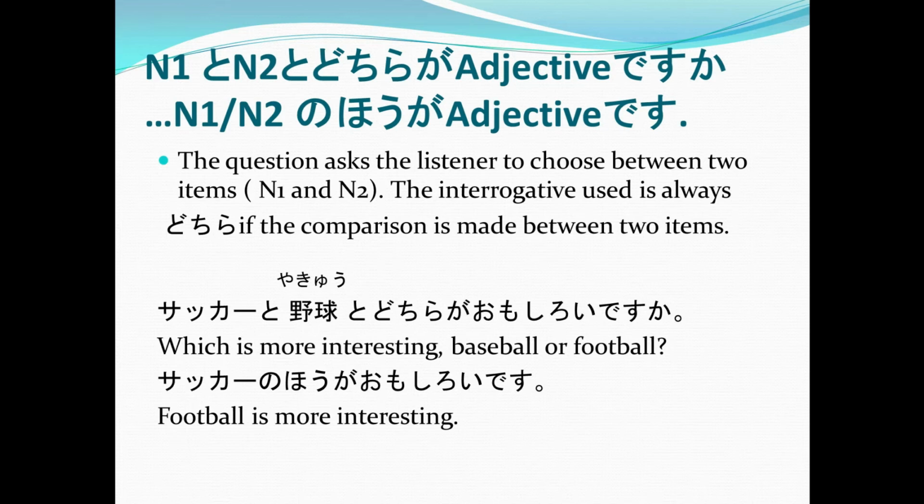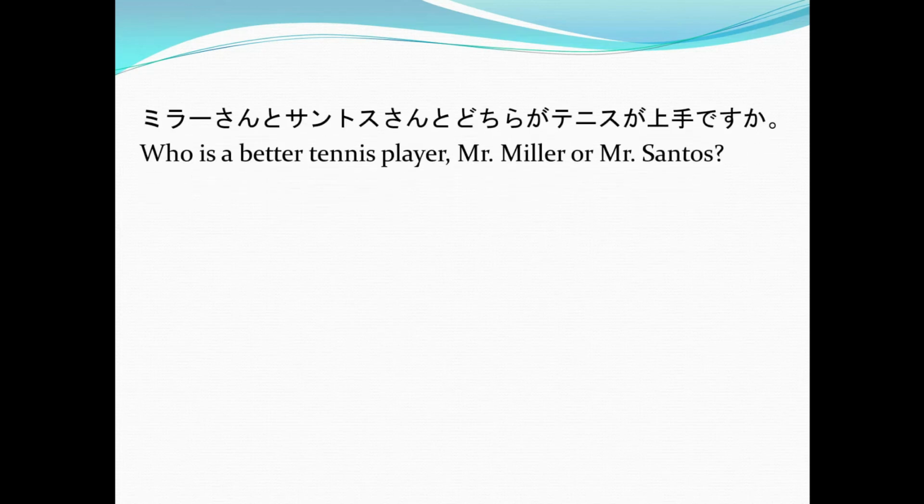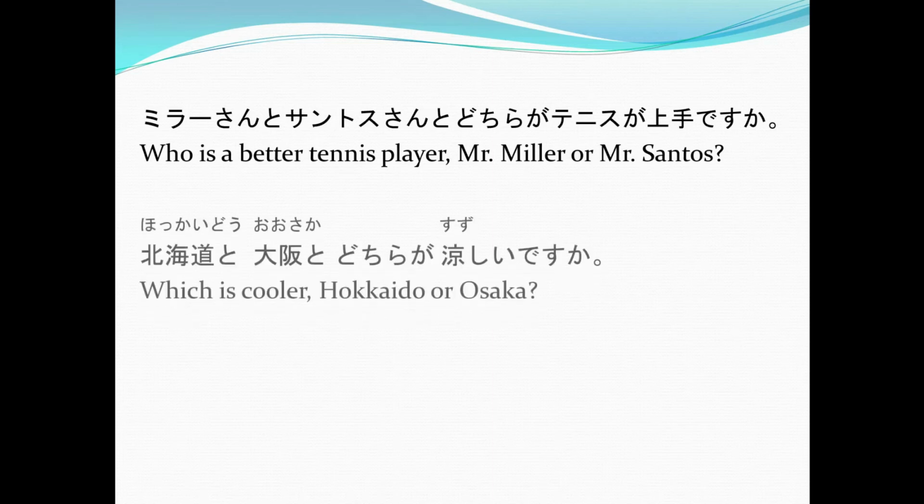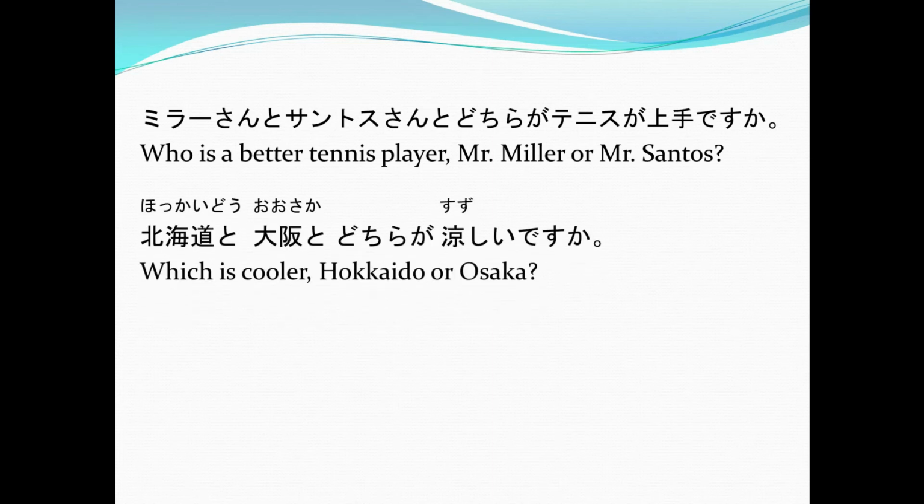And here are the other examples wherein you could use the noun 1 to, noun 2 to, dochira ga adjective desu ka. Okay, so first example, Mira-san to Santo-san to dochira ga tenisu ga jousu desu ka? Again, Mira-san to Santo-san to dochira ga tenisu ga jousu desu ka? Or who is better tennis player, Mr. Miller or Mr. Santos?